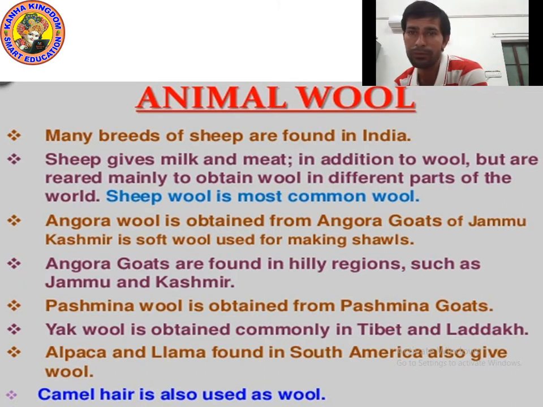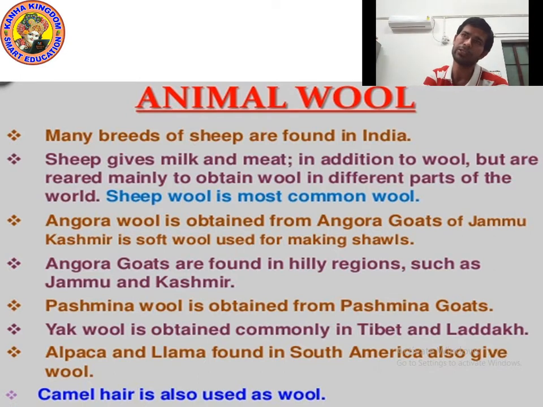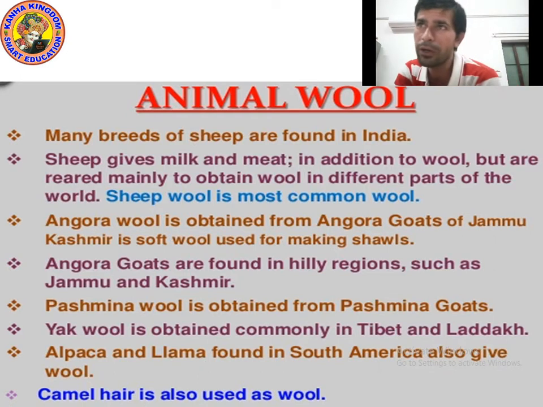But why do people rear them? Mainly to get wool. So sheep are reared mainly to obtain wool in different parts of the world. And which is the common wool? Sheep wool is the most common wool. Okay, I hope you understood.